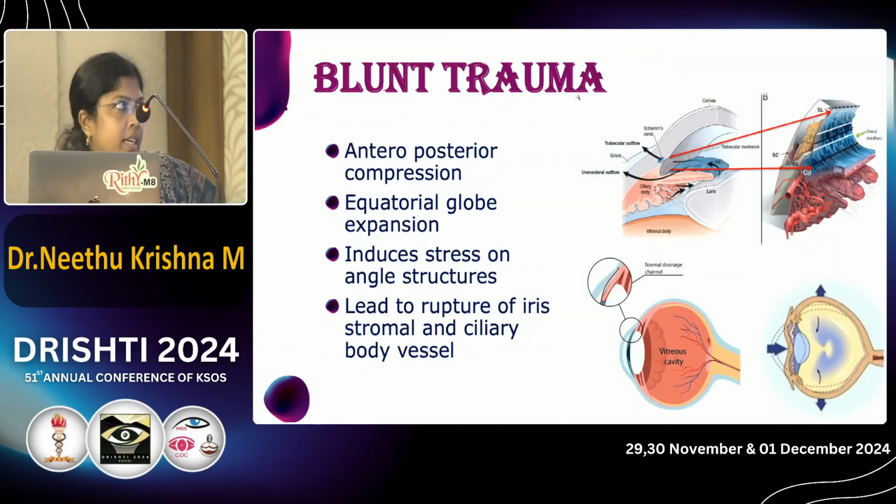Our topic is blunt trauma. So let us start with blunt trauma. In case of blunt trauma, first there is an anteroposterior compression, following which there is an equatorial expansion, which induces stress on the angle structures, resulting in rupture of iris stromal vessels and ciliary blood vessels, resulting in hyphema.